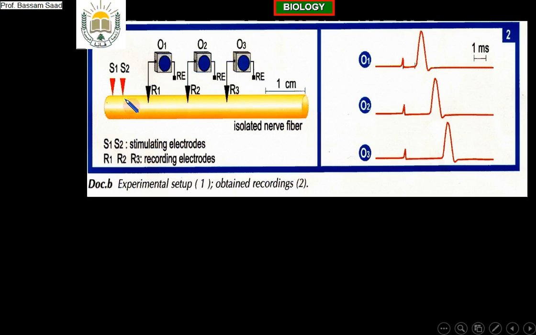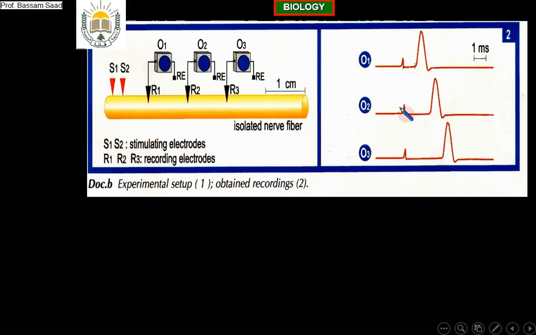I am using the electric current to stimulate, and oscilloscopes are measuring the tension of the electric current. So the signal of stimulation is the same as the intensity of the stimulation or the tension, as you want.